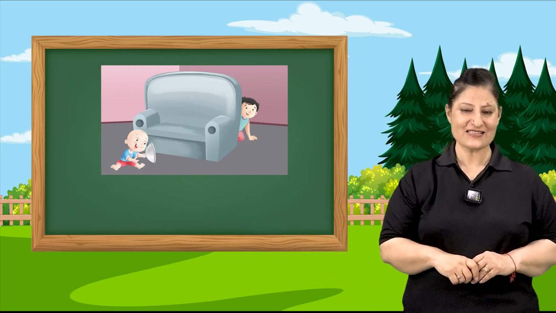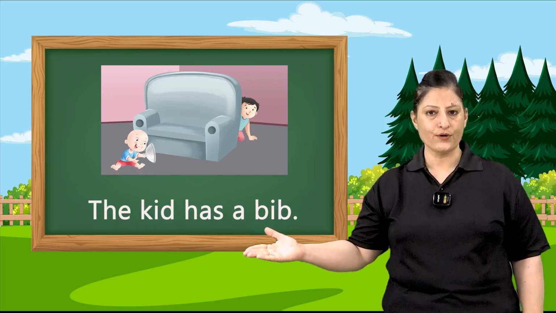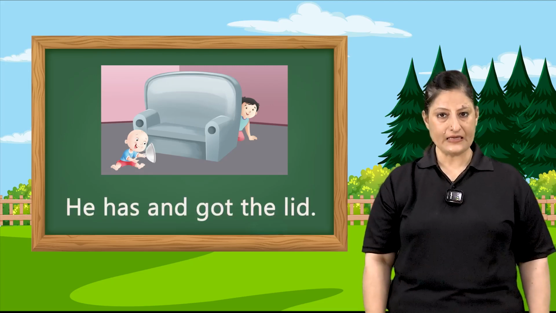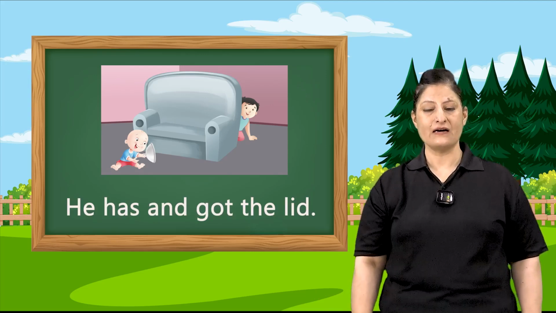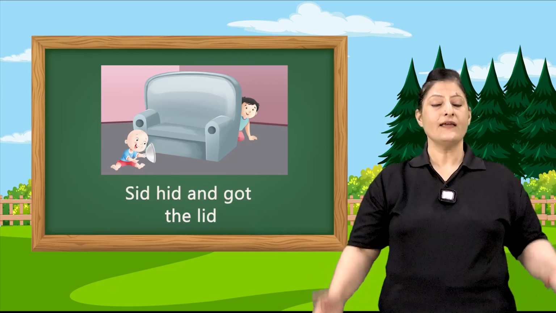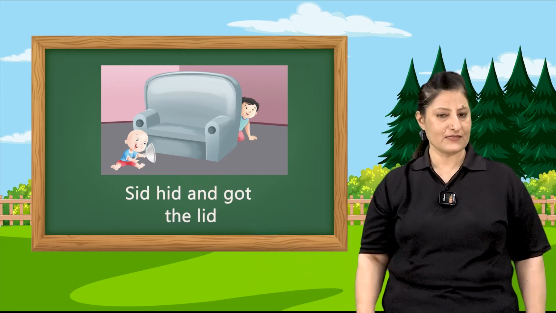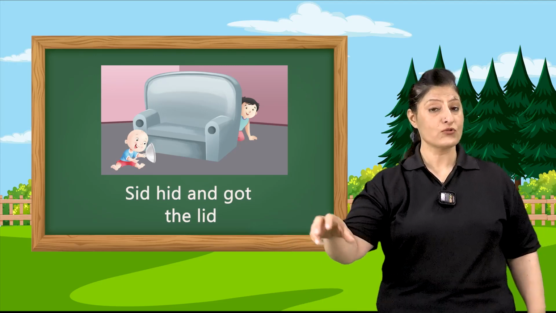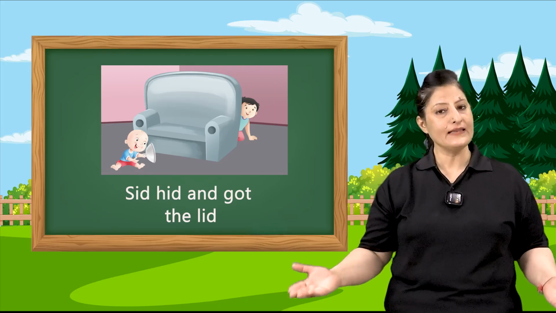So let's make sentences. The kid has a bib. He has a lid. Sid hid. Sid hid and got a lid. Who got a lid? Sid. Sid hid and got the lid.